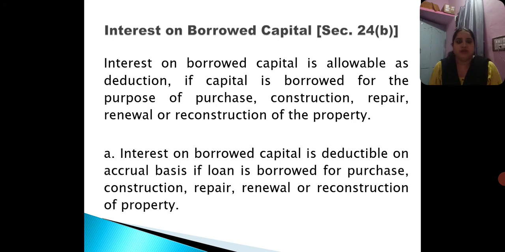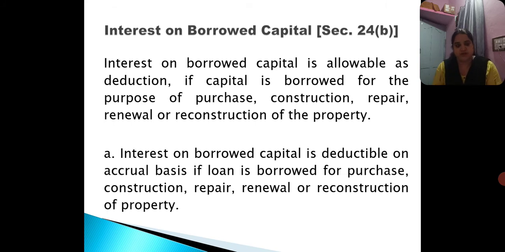Coming to the second deduction, that is interest on borrowed capital. The deduction pertaining to interest on borrowed capital is given under section 24 subsection B. Interest on borrowed capital is allowed as deduction if capital is borrowed for the purpose of purchase, construction, repair, renewal or reconstruction of the property.